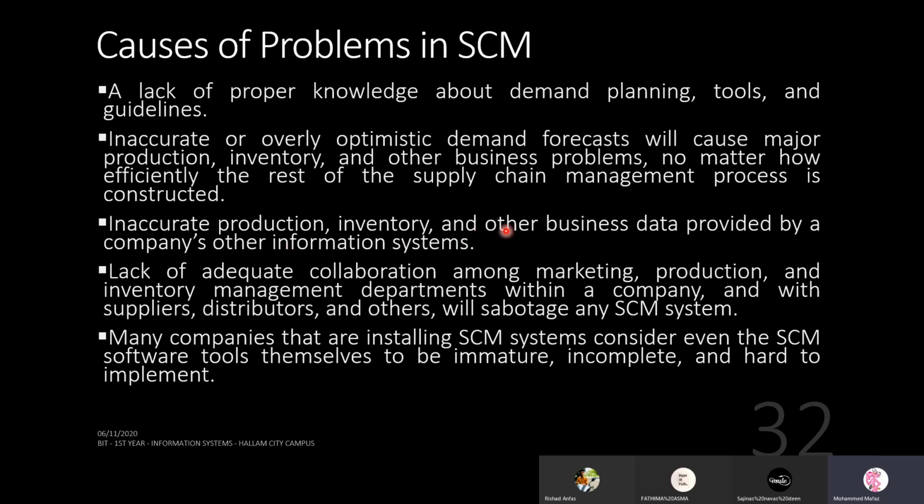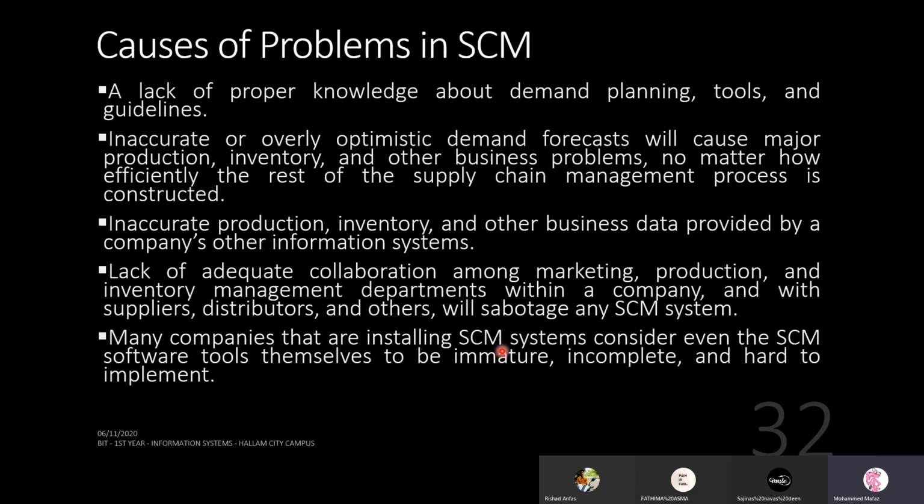Inaccurate production, inventory and other business data provided by a company's other information systems. You have many computer systems involved. If you have the wrong data produced, you come up with the wrong planning at each of these things. So that is going to be a major problem. Lack of adequate collaboration among marketing, production, and inventory management departments within a company. If these people don't sync up, if they don't talk to each other properly, then that is going to cause an issue with SCM. It is going to make the SCM efforts very hard.